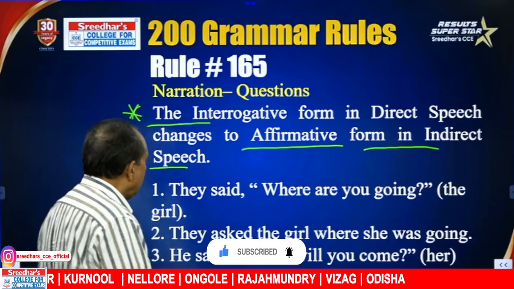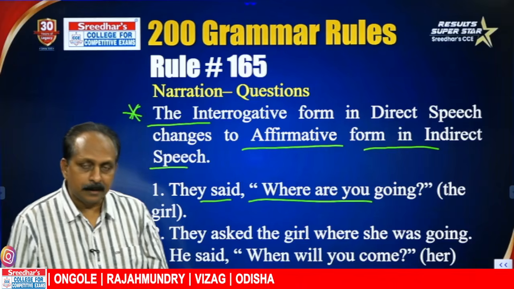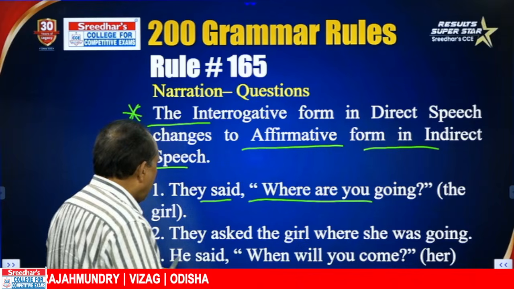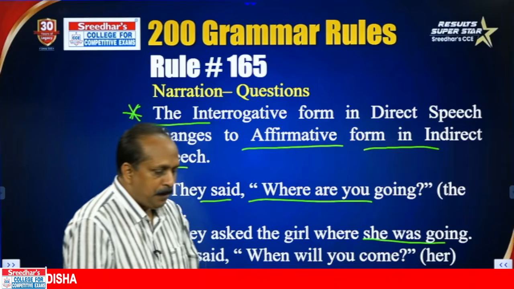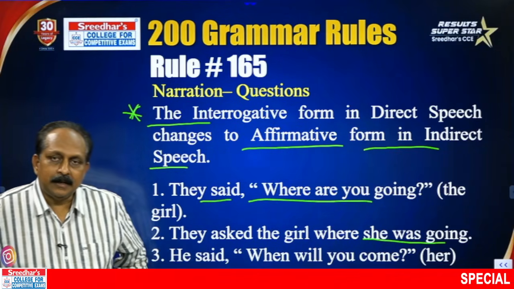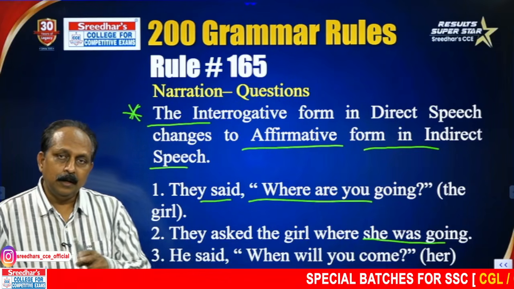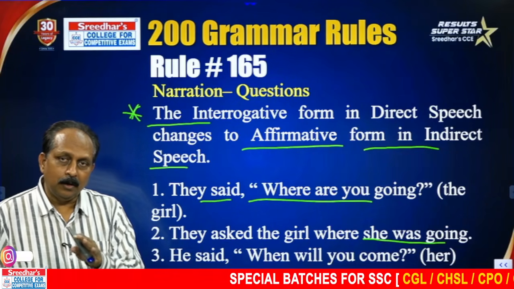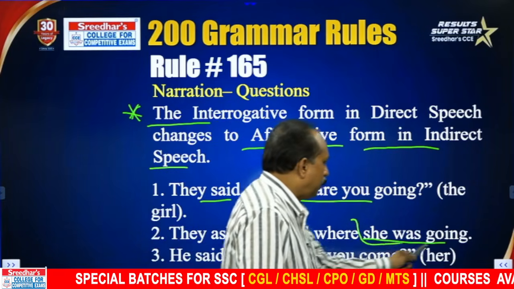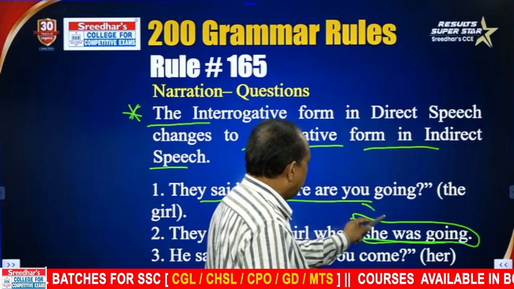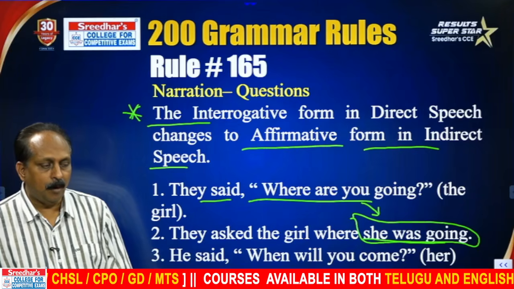Look at this. They said, "Where are you going?" Where are you going is a question, interrogative form. They asked the girl where she was going. She was going is affirmative. But a lot of people make a mistake. They tend to say, they asked the girl, where was she going? Where was she going? Interrogative, wrong. Where she was going. Here she was going is past continuous. Where are you going? Present continuous changes to past continuous, and interrogative form changes to affirmative form.